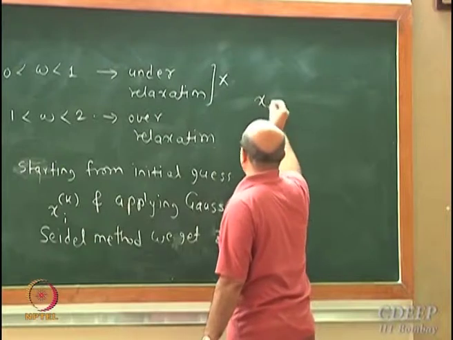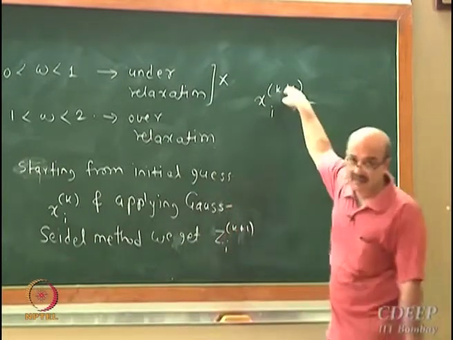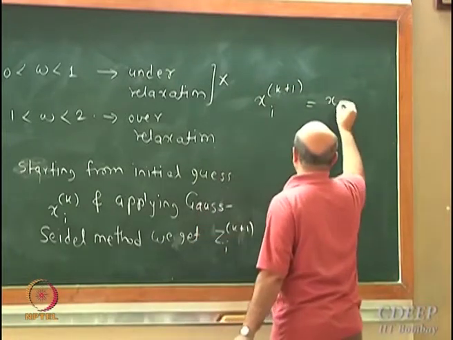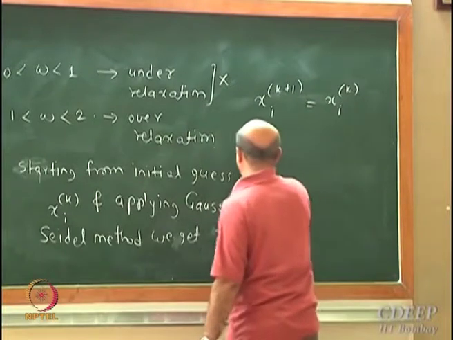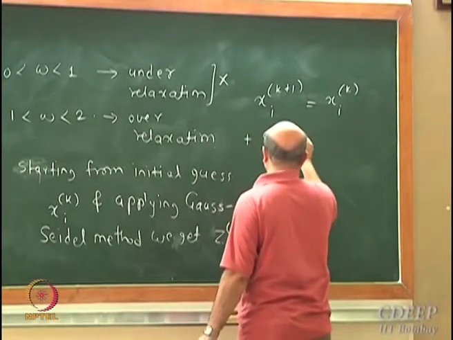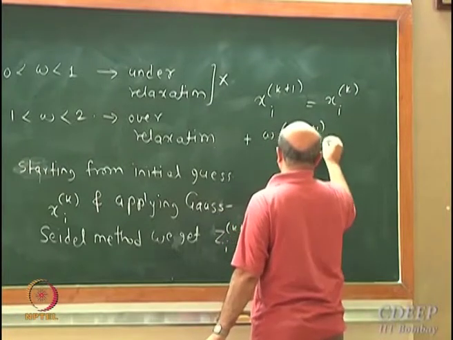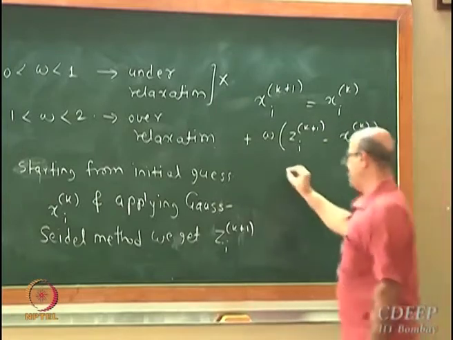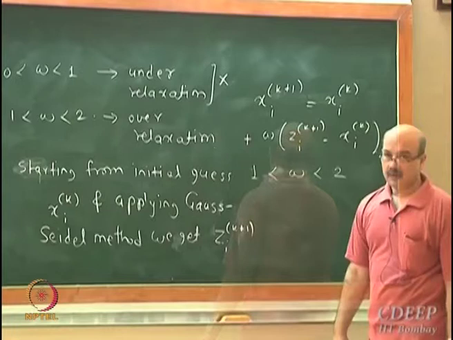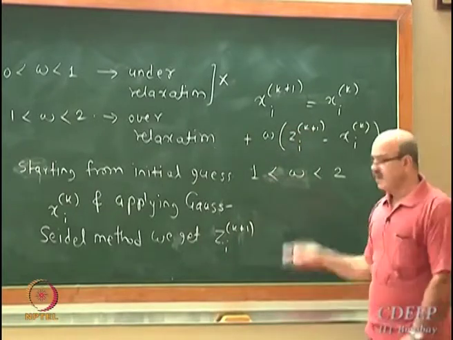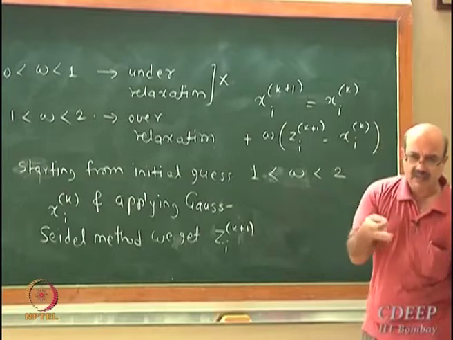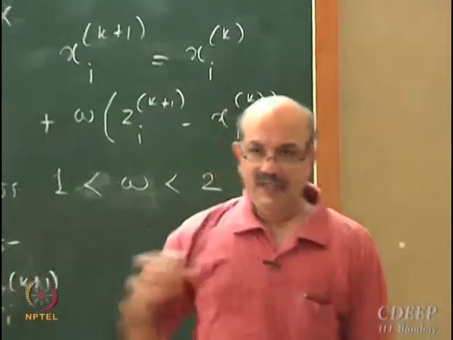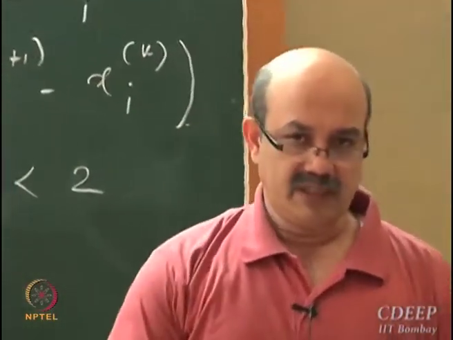So my x_i^(k+1) is going to be x_i^k plus omega times (z_i^k minus x_i^k), where omega is greater than 1. If omega is equal to 1, we are not interested in that case because we will reduce to the Gauss-Seidel method. I want to enhance, I want to go further than what the Gauss-Seidel method is giving me.